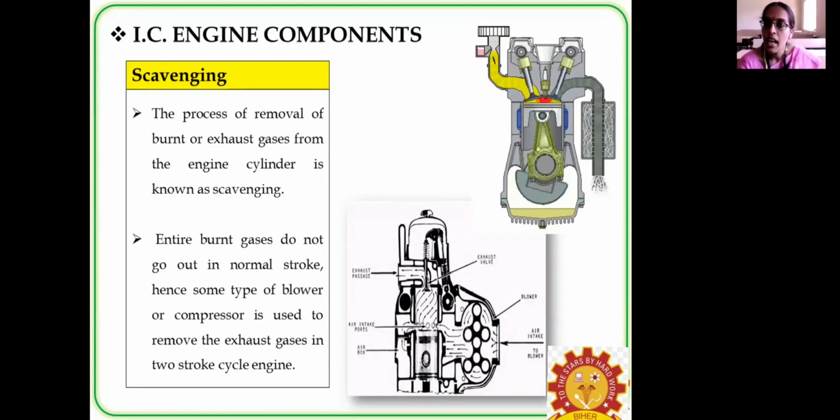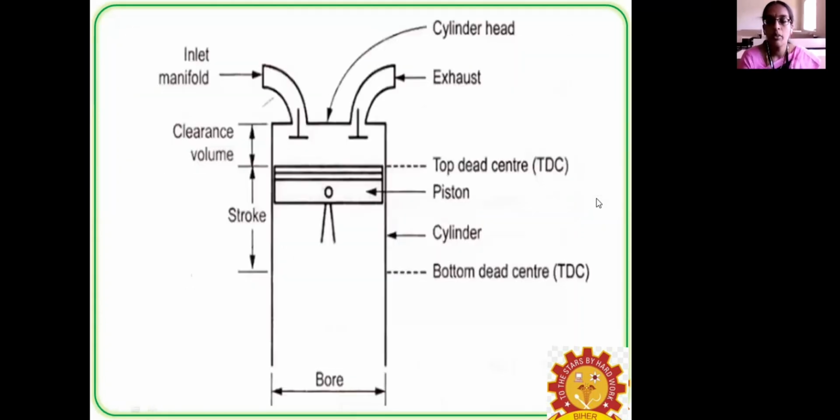A blower blows the burned gases away from the engine cylinder. Suction means it sucks the burned gases or exhaust gases from the engine cylinder. As you see, this is the way they get removed.